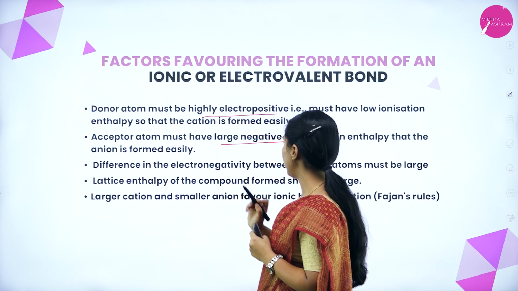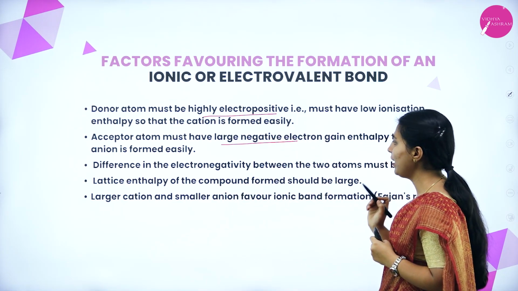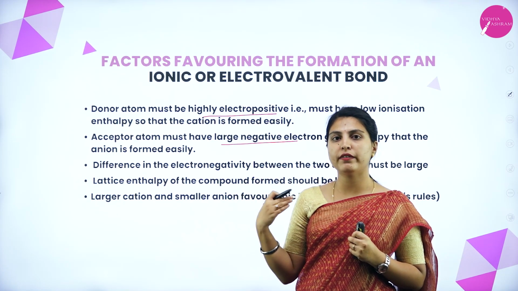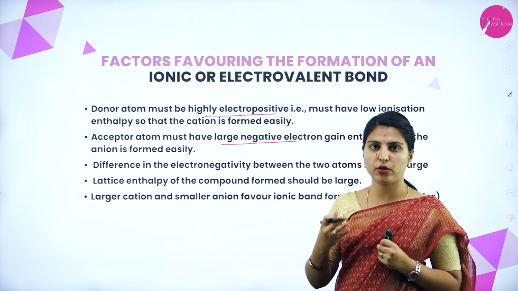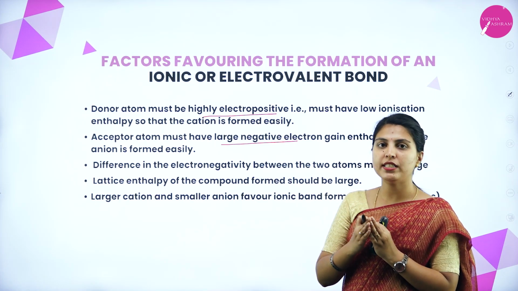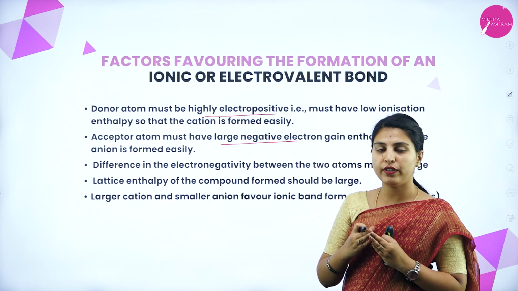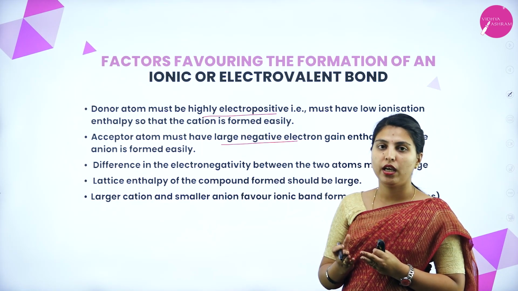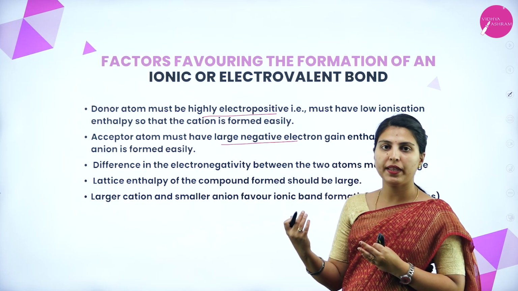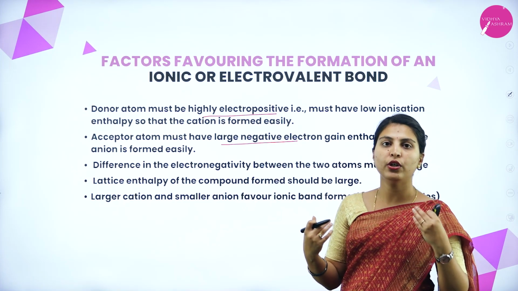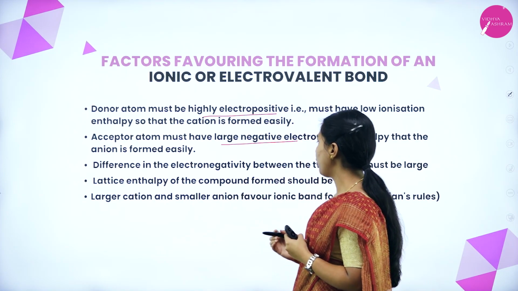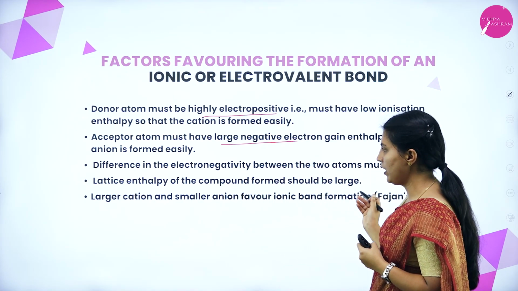The difference in electronegativity between the two atoms must be large. See, if the two atoms present are an electropositive and an electronegative element, the difference of electronegativity should be large. If not, a highly positive ion will not form and a highly electronegative ion also will not form between them. Okay. The lattice enthalpy of the compound formed should be large.